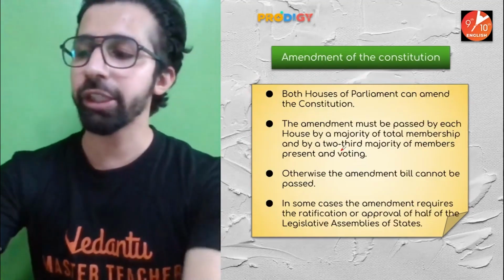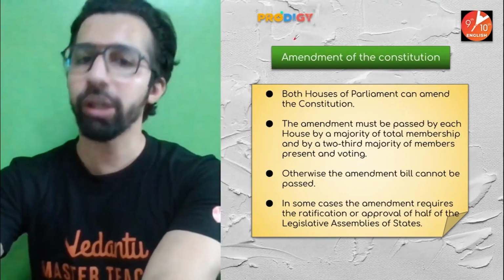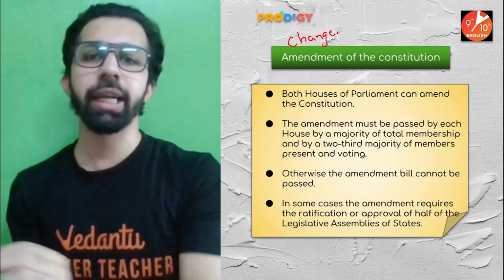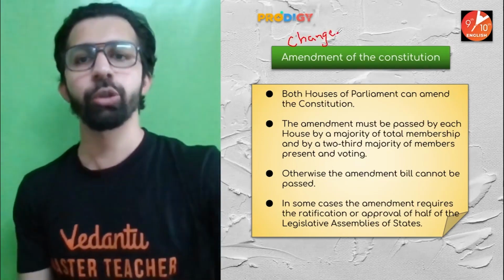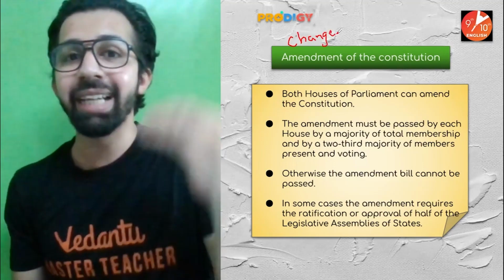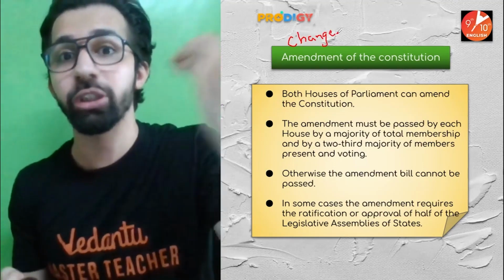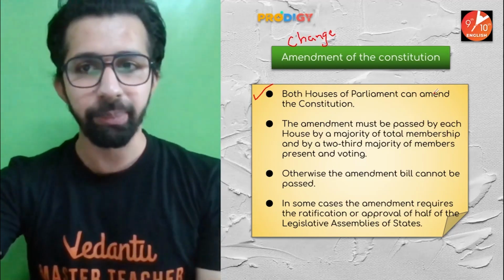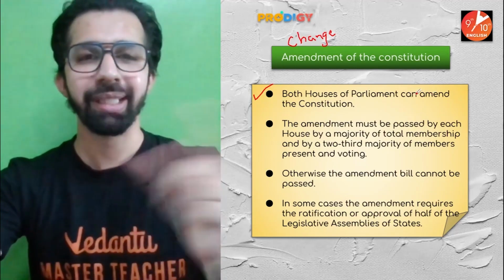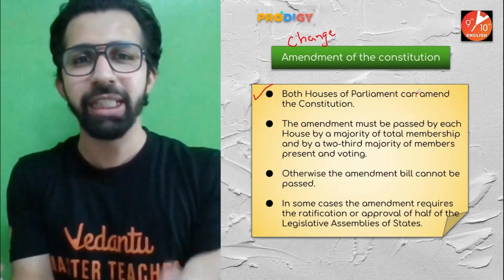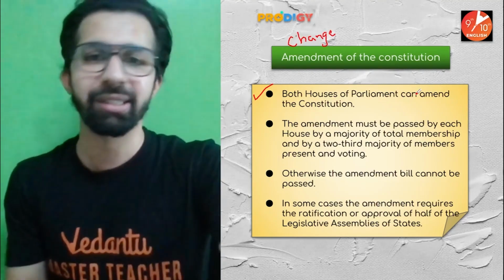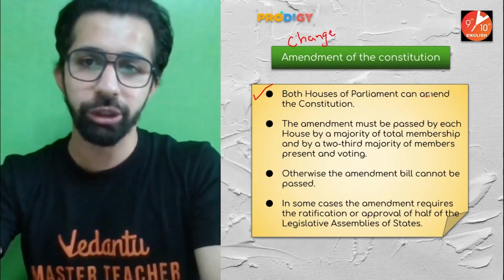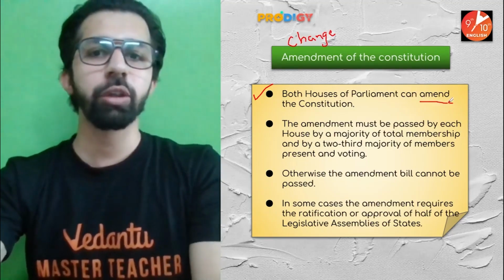Next, amendment of constitution. Now, what is amendment? To make changes. To change the constitution, that is known as amendment of the constitution. They have the power to amend the constitution also. Both the houses of parliament can amend the constitution. But can we say Lok Sabha and Rajya Sabha both have got equal powers? No. Let's understand. Both the houses, be it Lok Sabha or Rajya Sabha, can change the constitution.